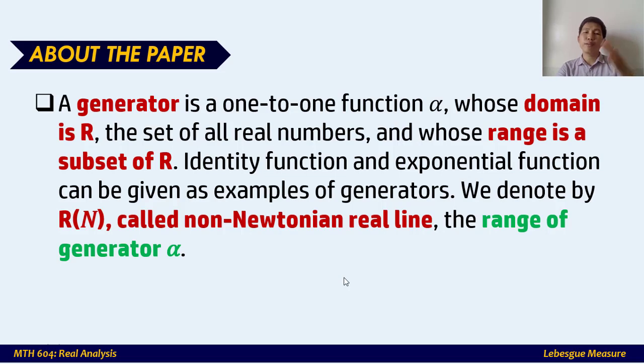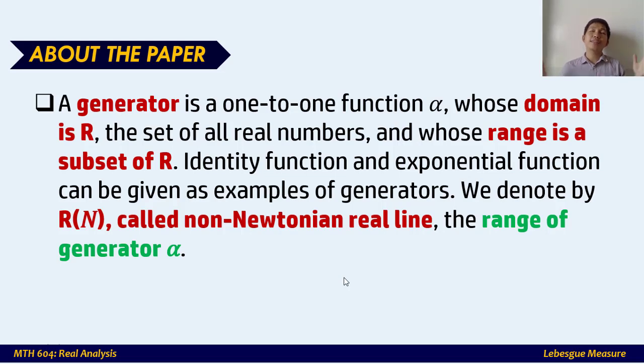Now let's try to explore some parts of the paper. It was defined in the paper that a generator is a one-to-one function alpha if the domain is the set of real numbers and the range is a subset of real numbers. Meaning, you can say that this one-to-one function is a generator alpha if the domain is the set of real numbers and the range is a subset of real numbers. It is given here that the identity function and the exponential function are examples of these generator functions, alpha.